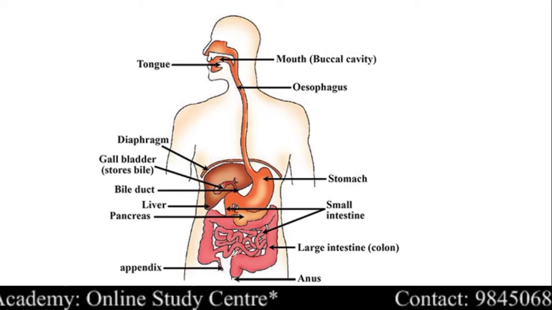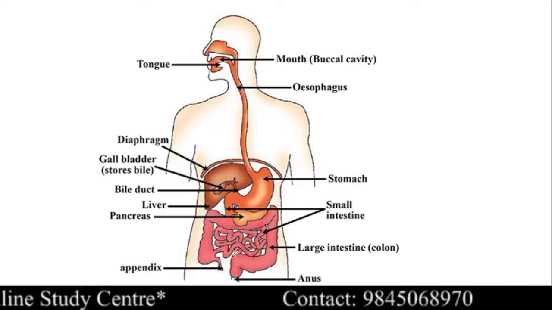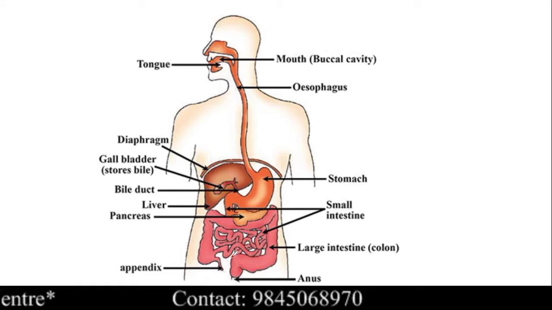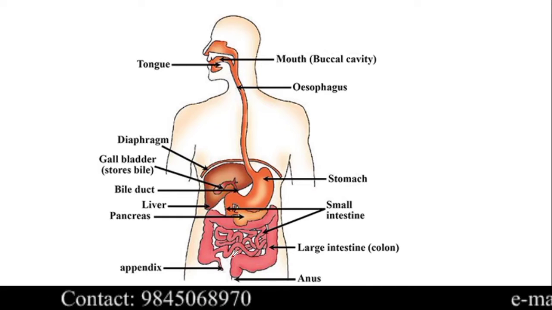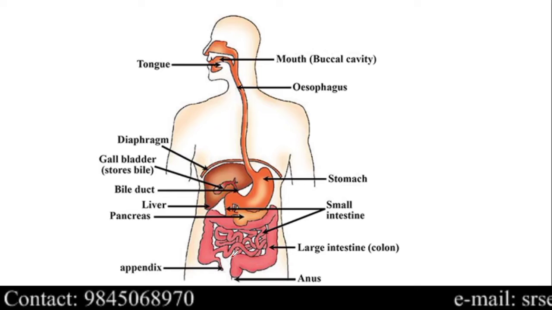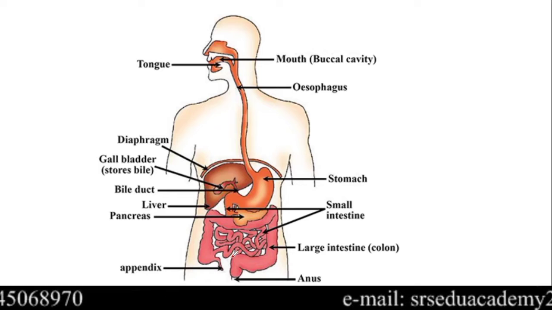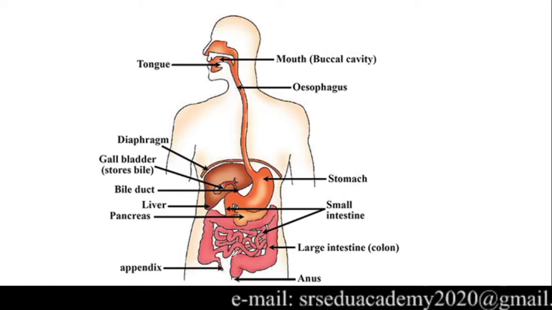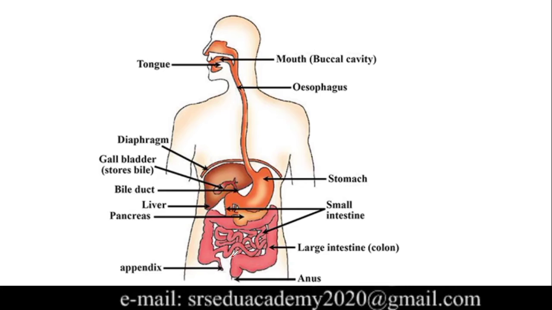Then how does digestion take place? If you recall your previous classes, you know that whatever food you have in your daily life contains many nutrients, for example carbohydrates, proteins, lipids, vitamins and minerals. Along with this, you also have water and roughage.